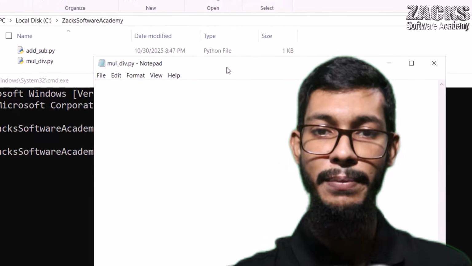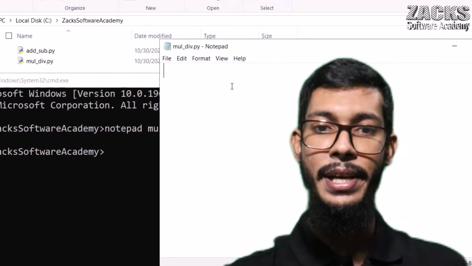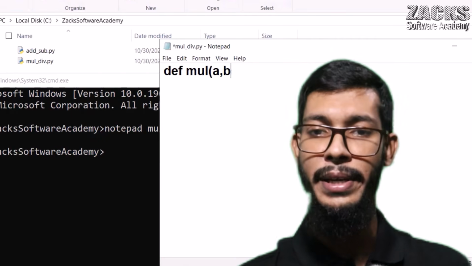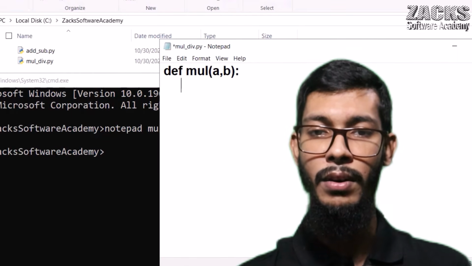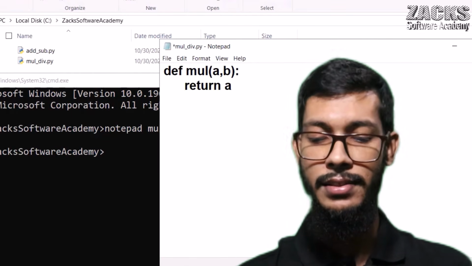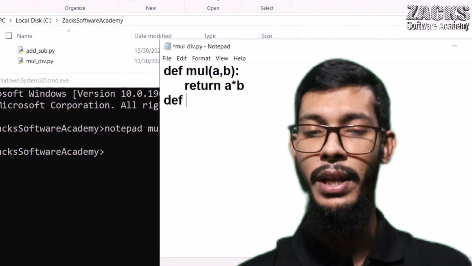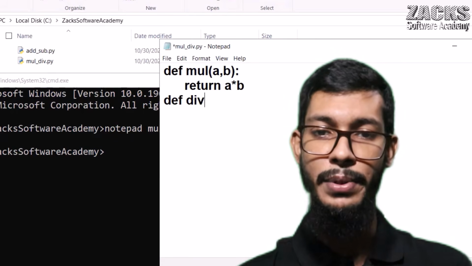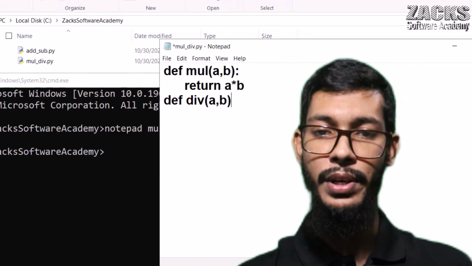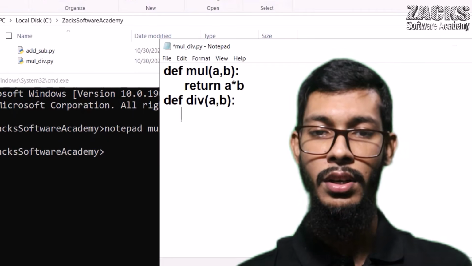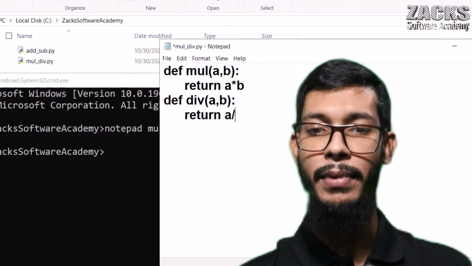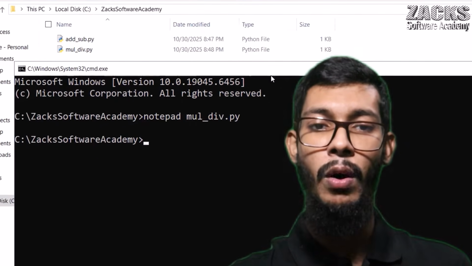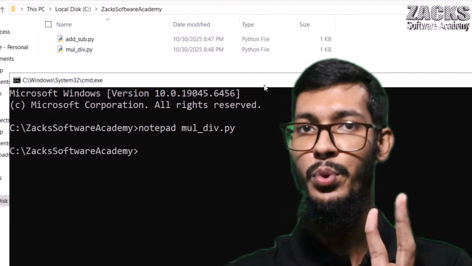Yes. Okay, so let me write here, def multiplication a comma b, return a star b, right? Another function, division a comma b, and the return value should be a by b. Control S. Okay, let me cancel it. Now in this folder we already have two modules, right?